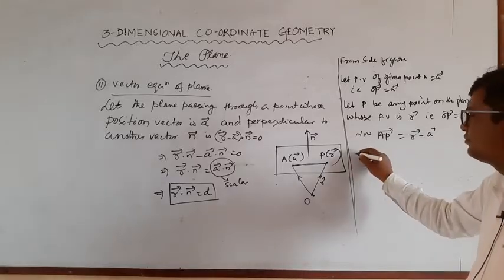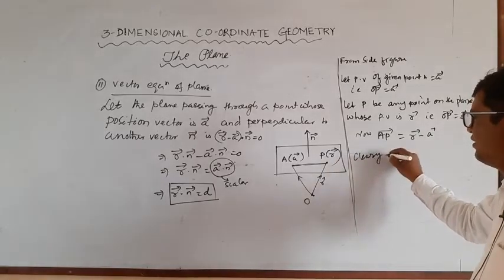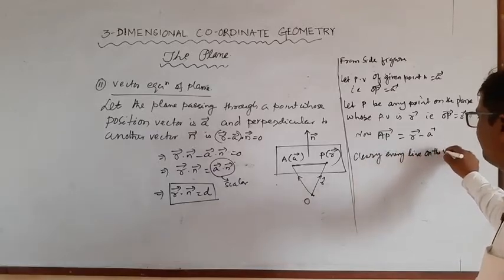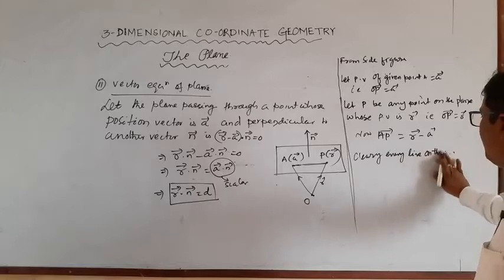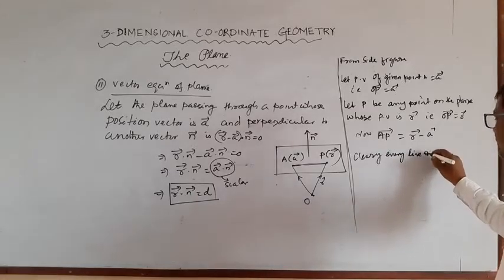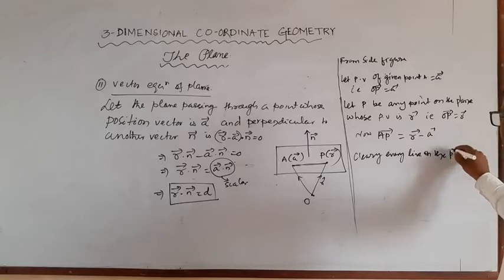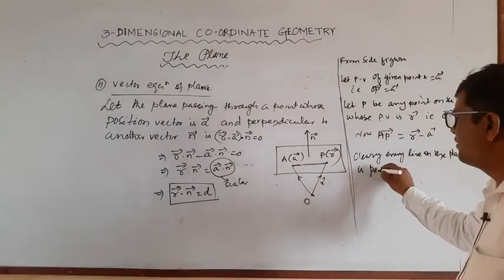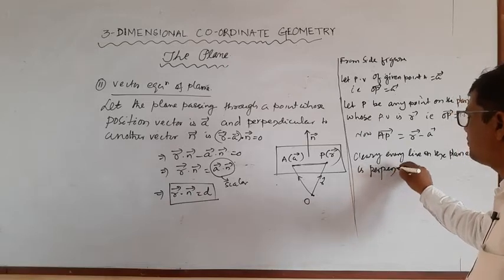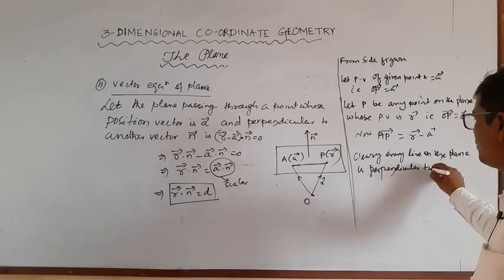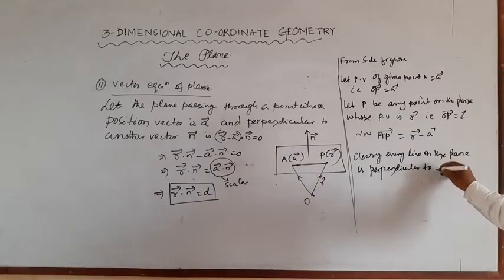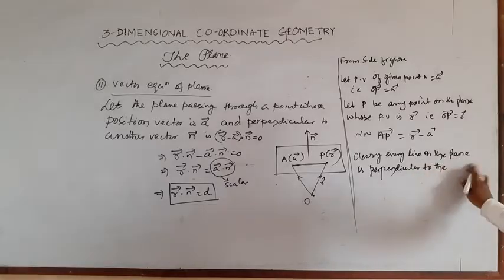Clearly, every line on the plane is perpendicular to the normal.